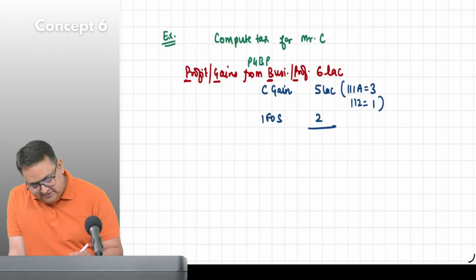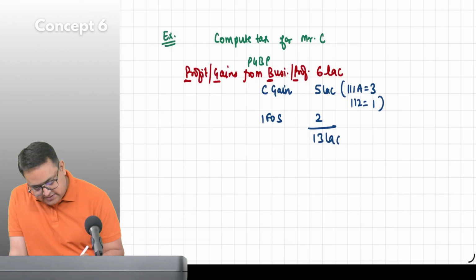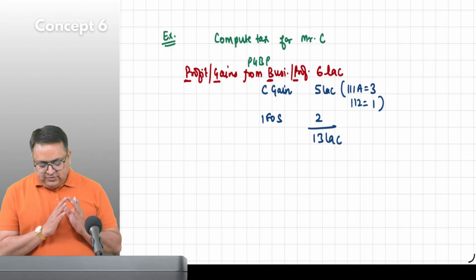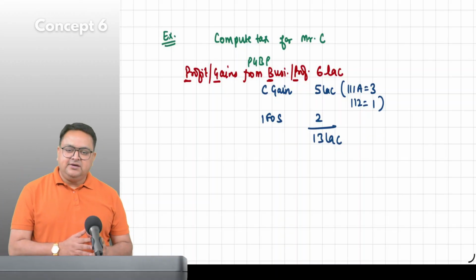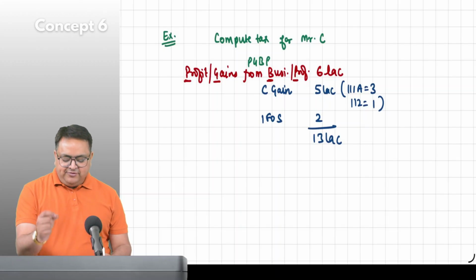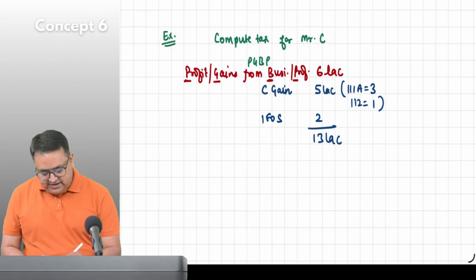His total income is 7 and 6. How much? 13 lakh. Everybody okay? So he has business income, profession income 6 lakh, PGBP, capital gain 5 lakh, IFOS income 2 lakh. Total income is 13 lakh.